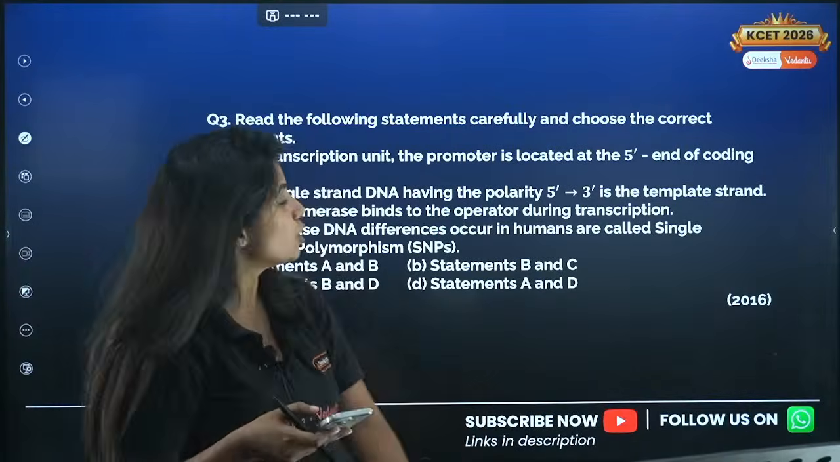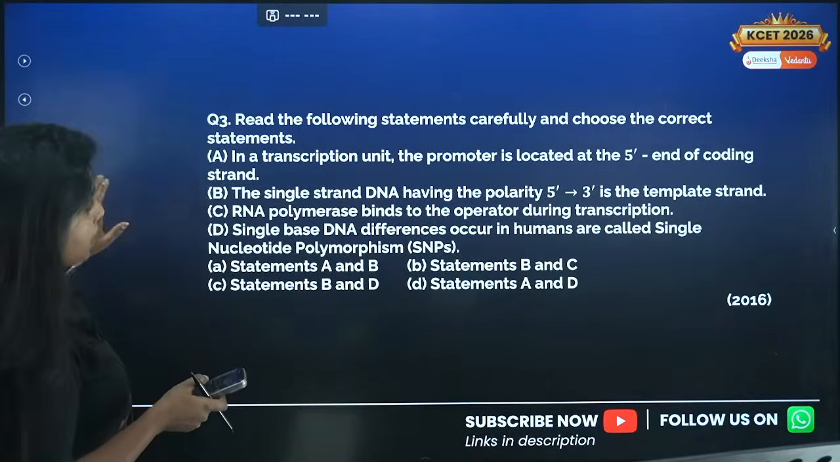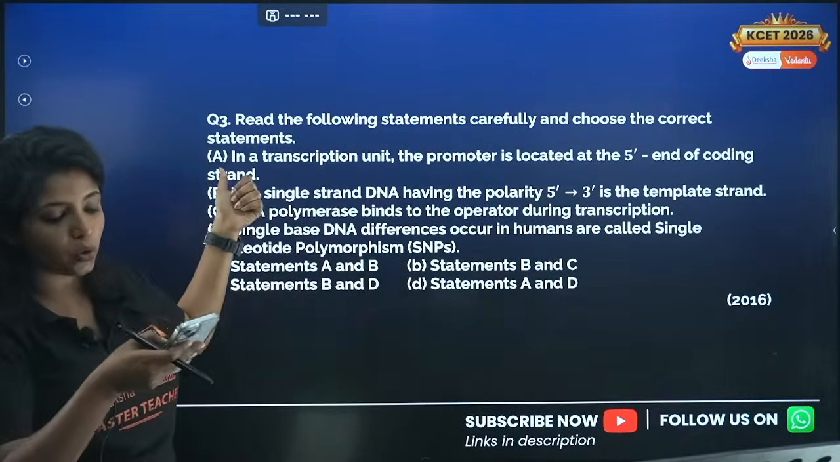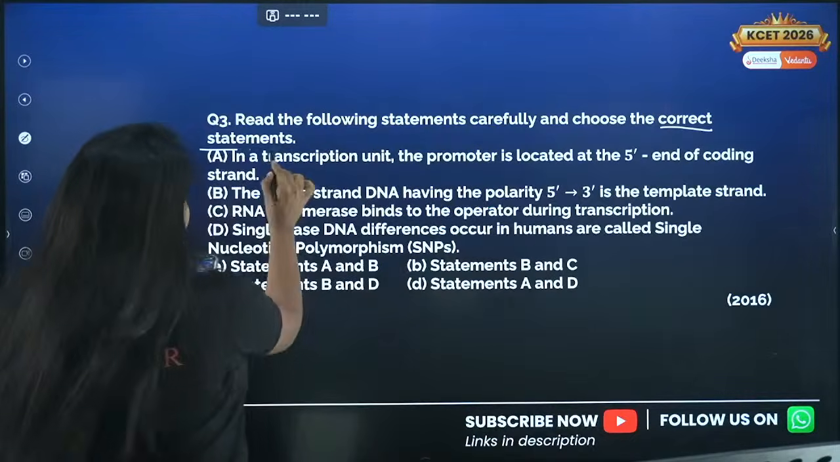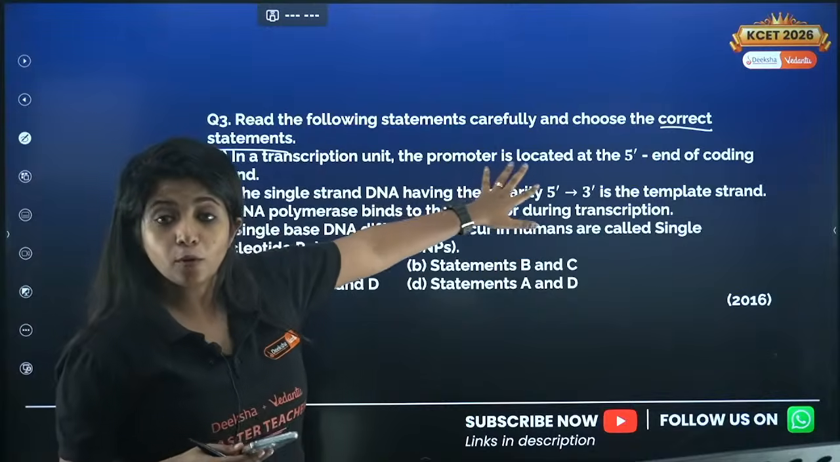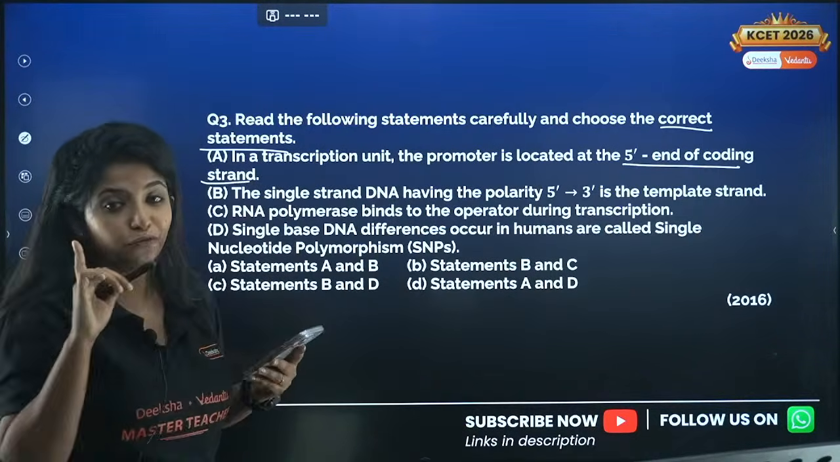Okay. So question number 3. Read the following statements carefully and choose the correct statement. In a transcription unit, the promoter is located at the 5' end of the coding strand. You have to find the correct statement. Let's see who is the one who says the answer first. Okay, so in a transcription unit, the promoter is located at the 5' end of the coding strand. That is the first statement.